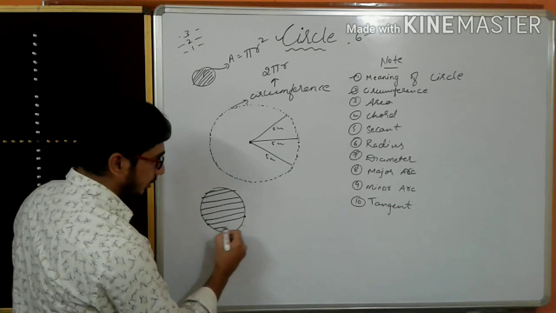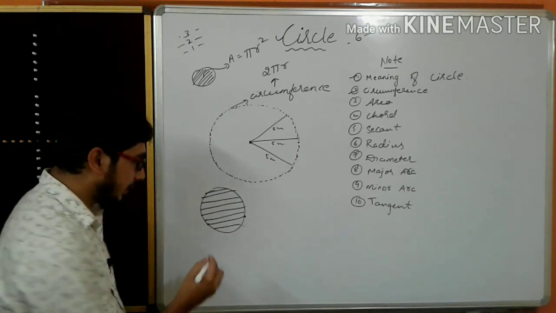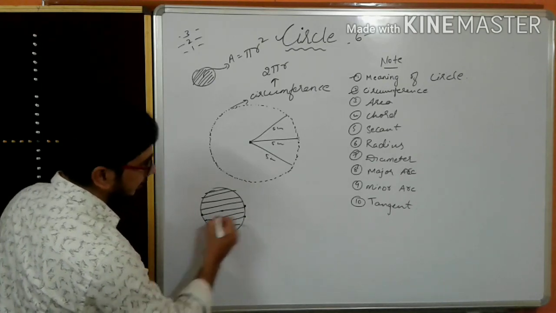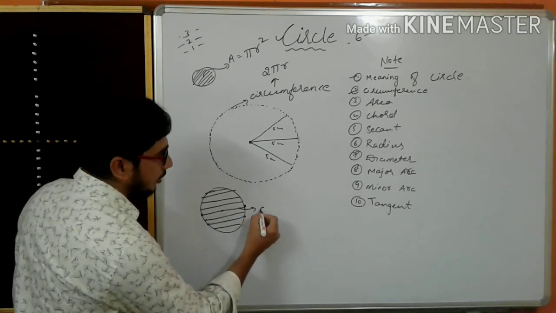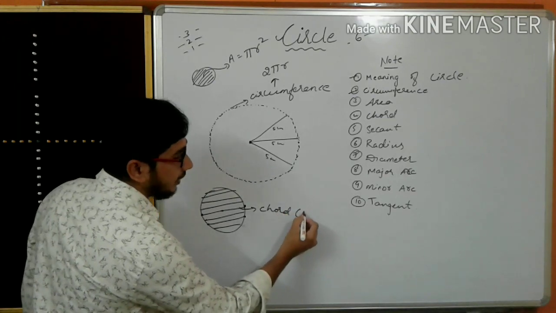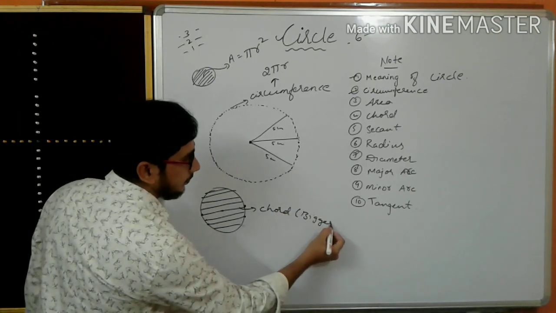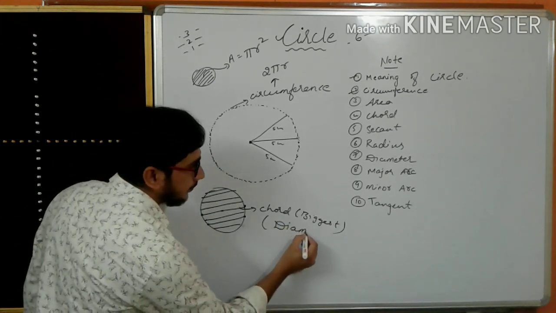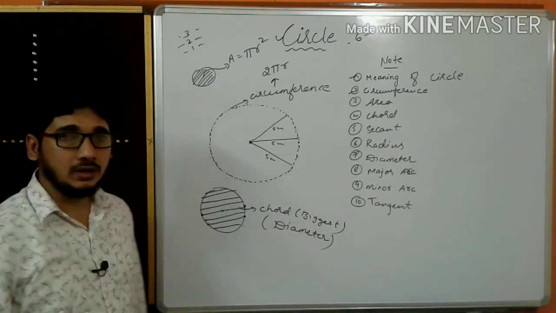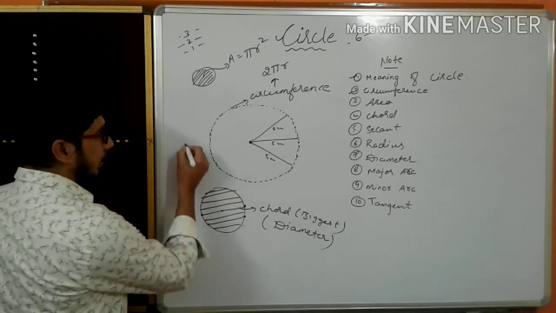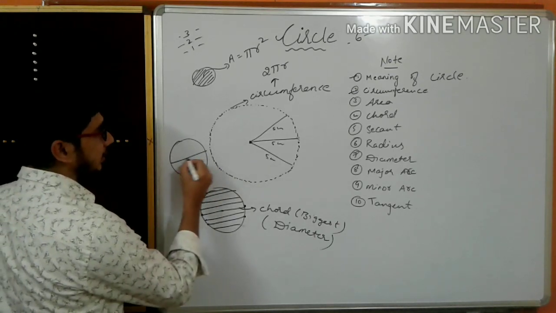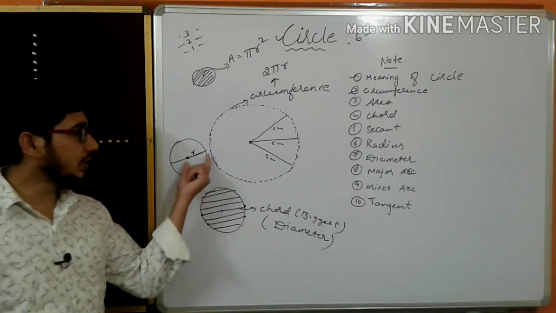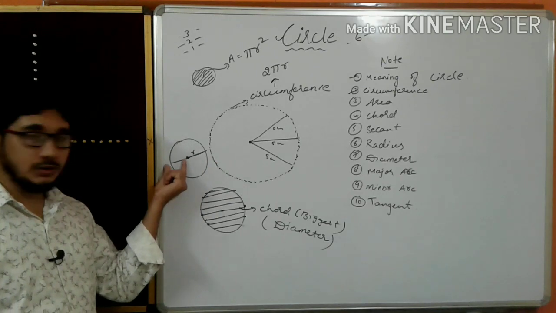And the biggest chord is the diameter. This is the diameter; imagine this is passing through the center. That is the biggest chord, and it is also known as the diameter of the circle. Now if this is a diameter, from here to here it is r, radius r, from here to here it is r, and again here also it is r.